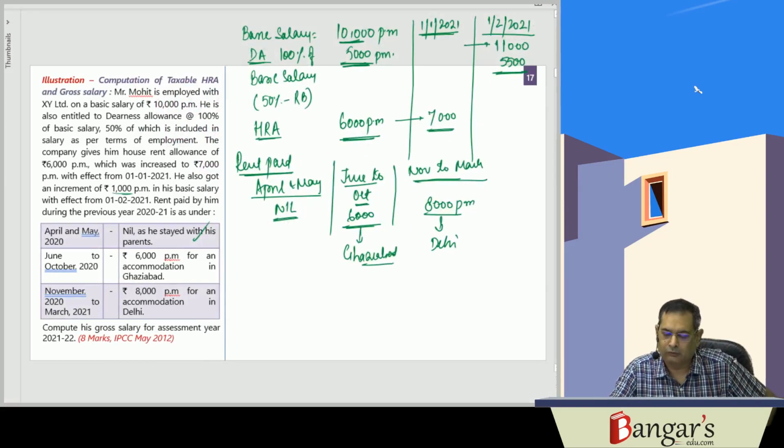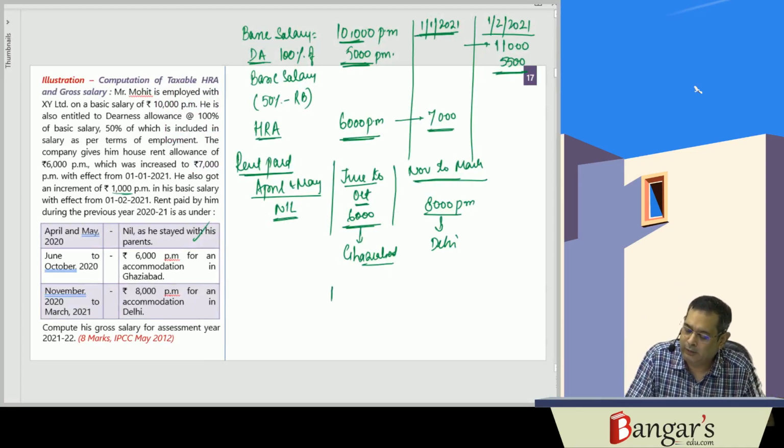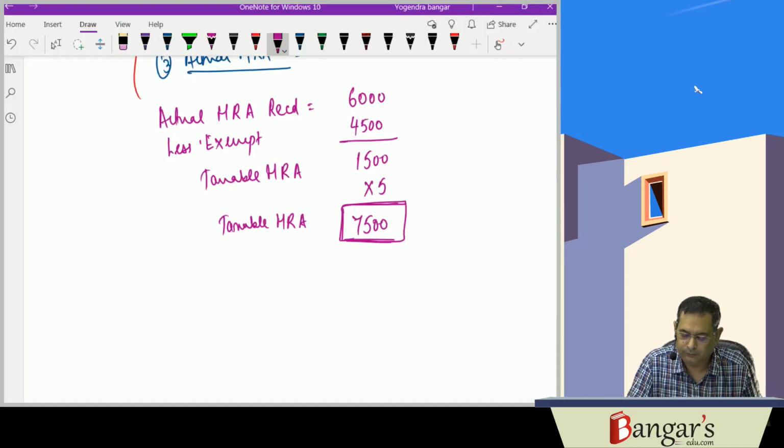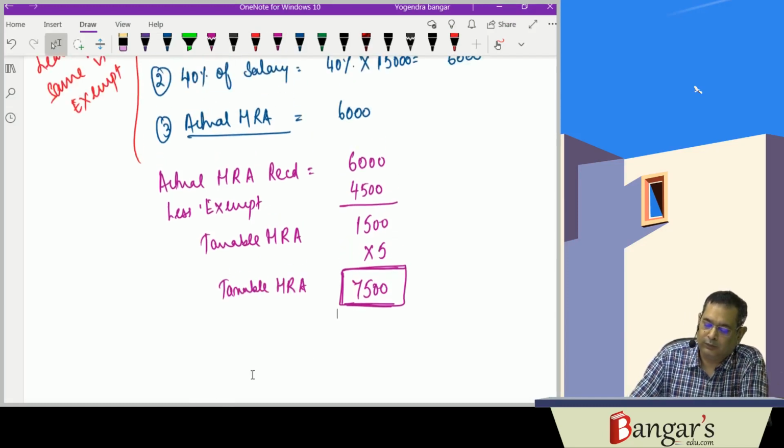Then comes November. We can calculate for November and December together because salary changes in the month of January. So here, November and December.